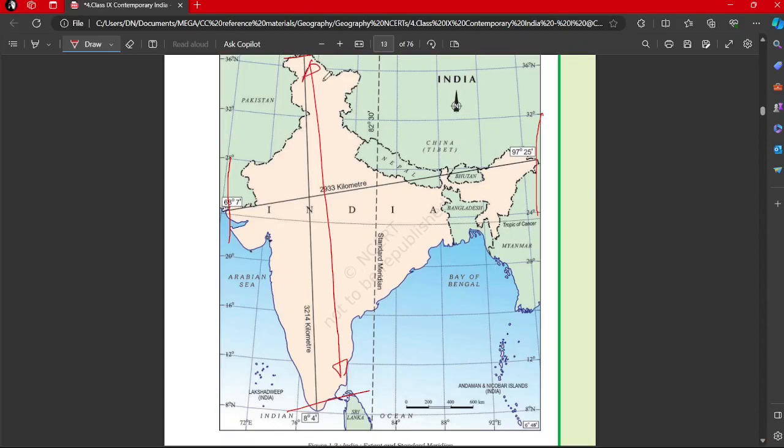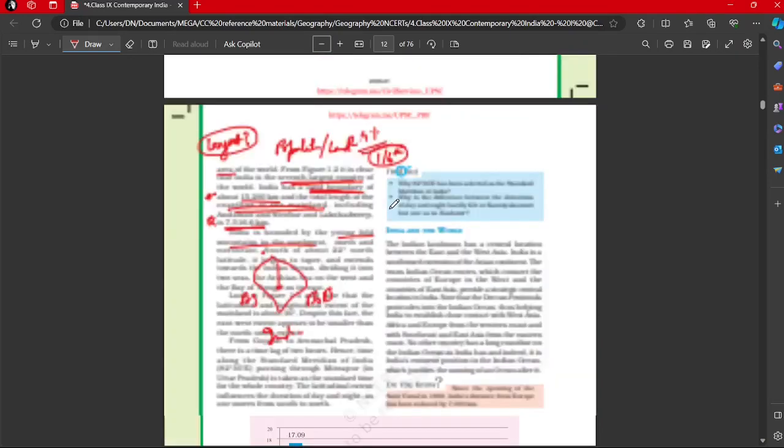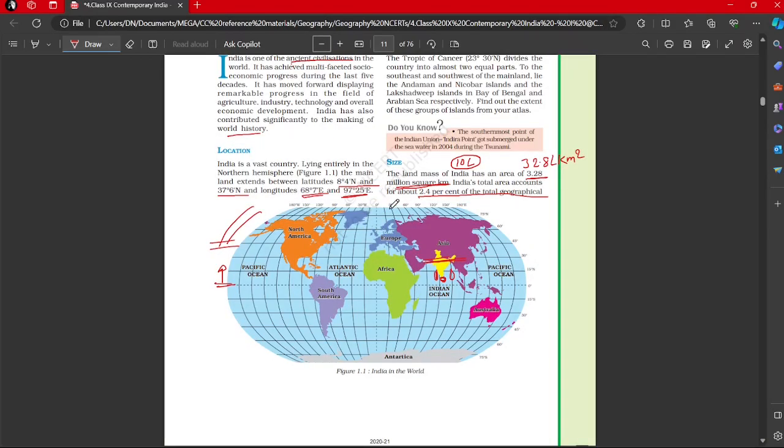Why does this happen? If you have the concept of how latitudes are spaced and how longitudes are spaced, you will be better able to understand this. So for this, suppose I go to the previous map. This will be more illustrative.